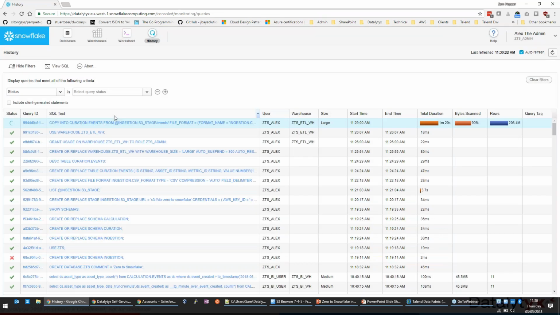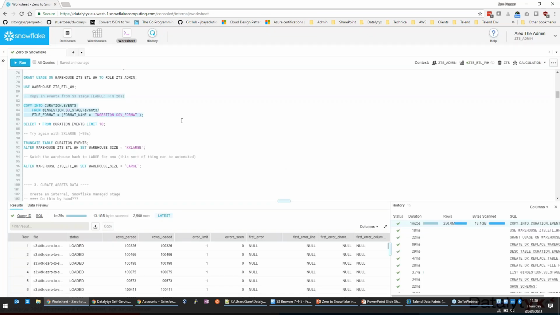Okay, so we'll see that's now 90% of the way through, which is good. That's nearly finished. So if we just switch back to the worksheet, that's completed in the time that I was just talking then. So we've got 2,500 rows, which is one row for each file that we loaded. So that's good, and I can't see any errors in there, which is good.